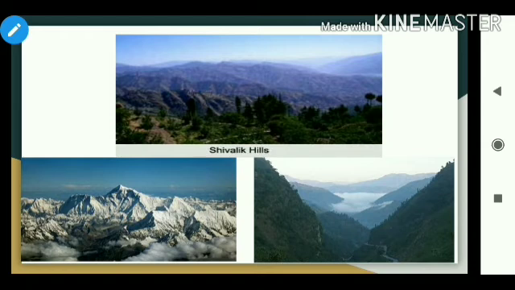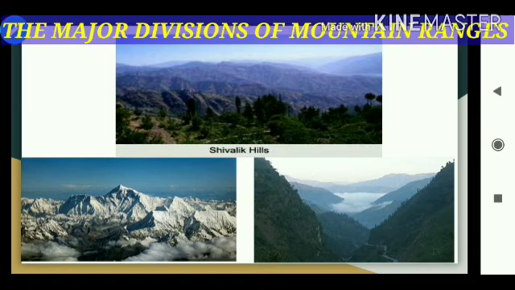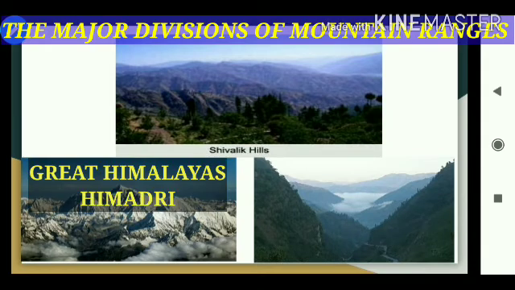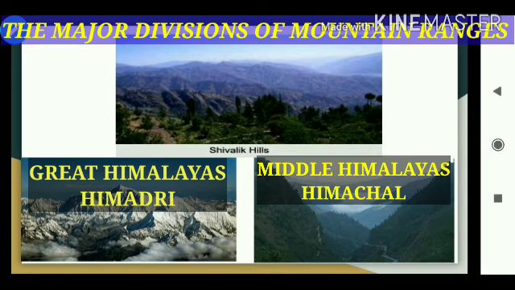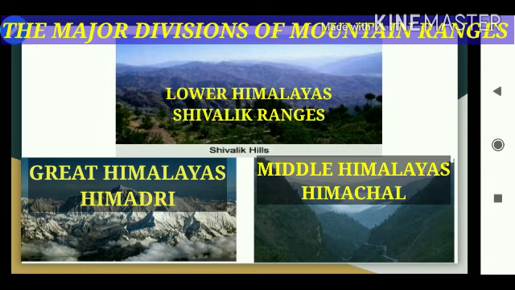The major divisions of the mountain ranges are: the Great Himalayas, called Himadri; the Middle Himalayas, called Himachal; and the Lower Himalayas, called Shivalik ranges.